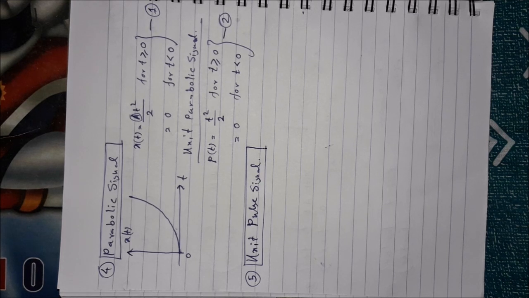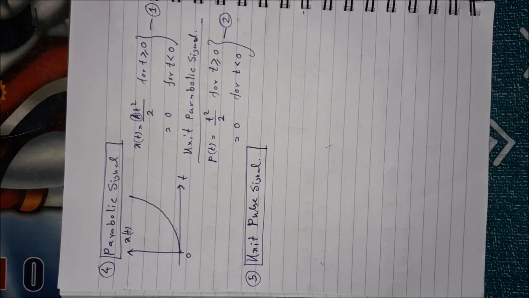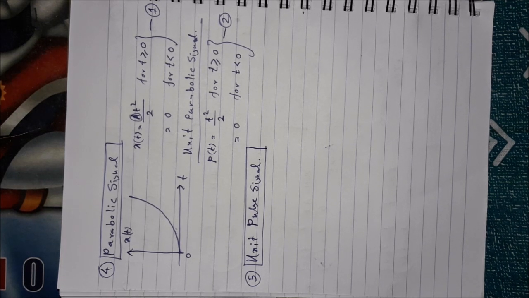But the pulse signal is a practical kind of signal, where the amplitude is finite and the duration is also finite. Unlike the impulse case, where amplitude was infinity, for the pulse case it should be finite, and for the impulse case duration was 0. In the case of the pulse signal, duration should be some finite value greater than 0.